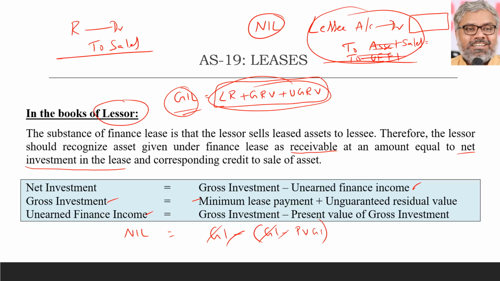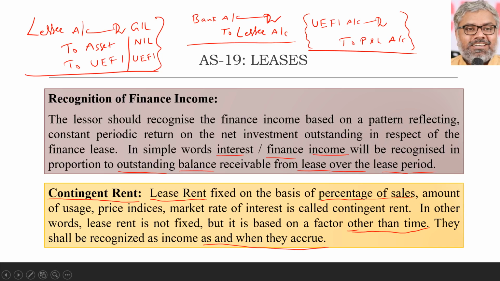For that we should know what is gross investment. Gross investment is nothing but lease rentals plus guaranteed residual value plus unguaranteed residual value without discounting. Then discount that, it becomes present value of gross investment. Difference between them is called unearned finance income. That will be asked in general for the books of lessor.